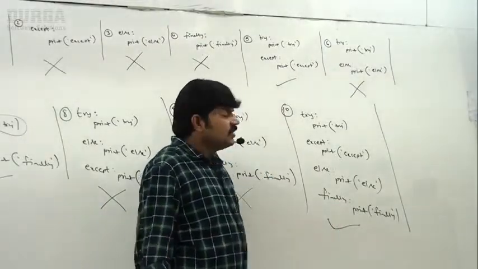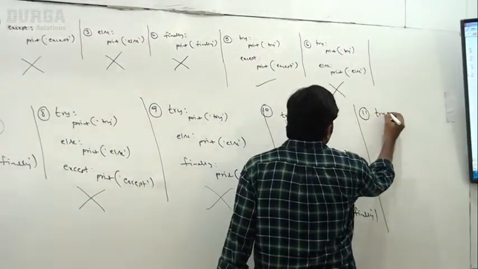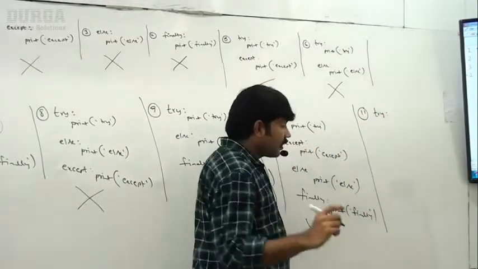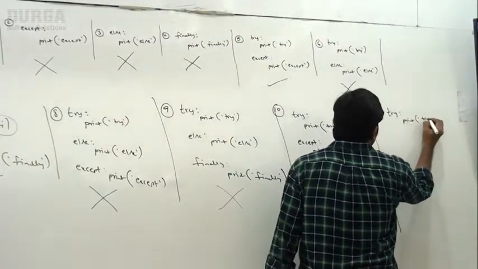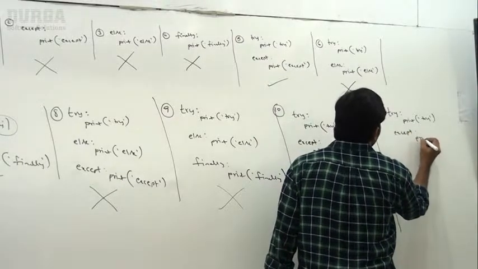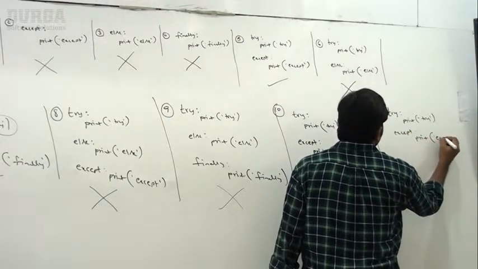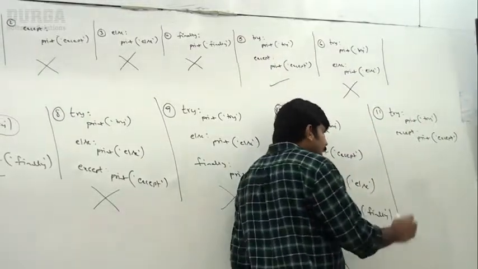Remember this one, sir. Now the next one I am taking. Very important, sir. Try, print try block, except, print except. Try except like this.